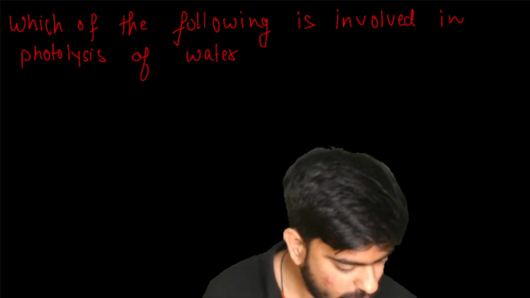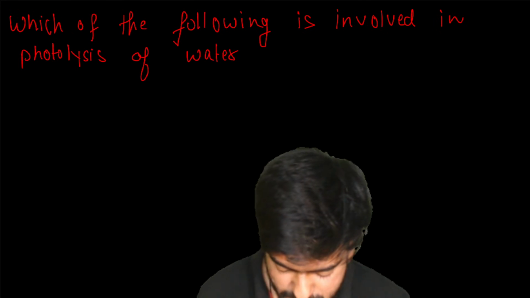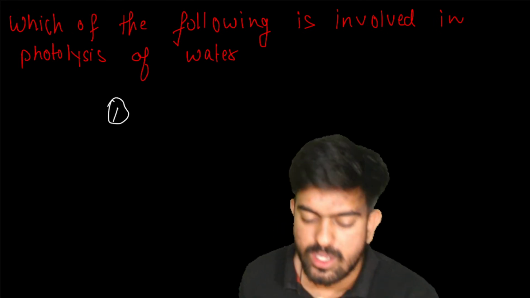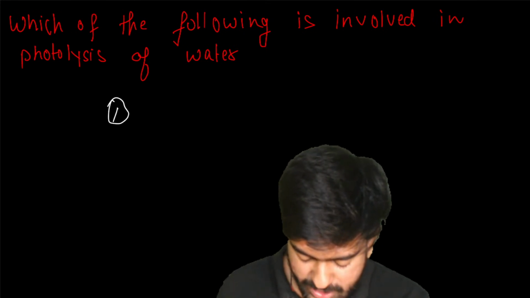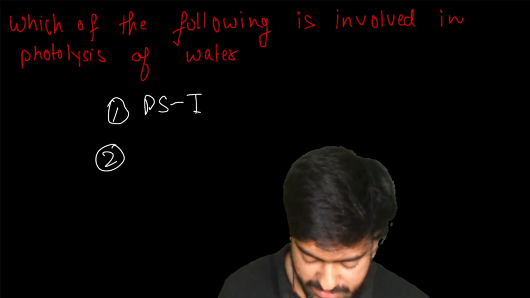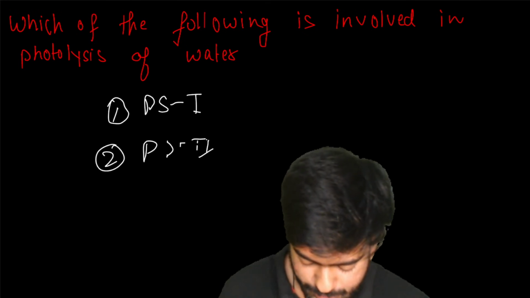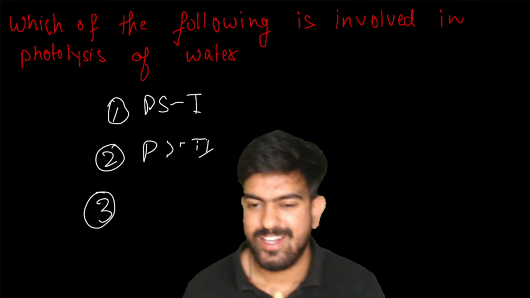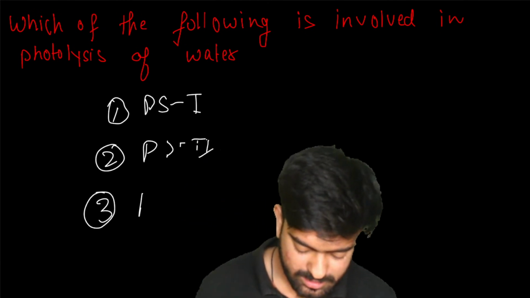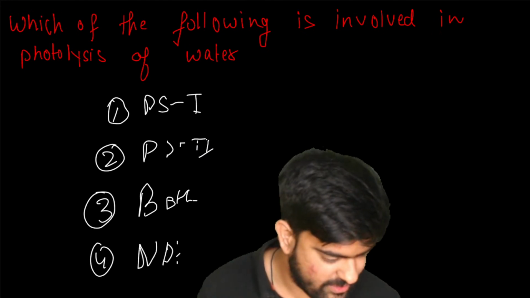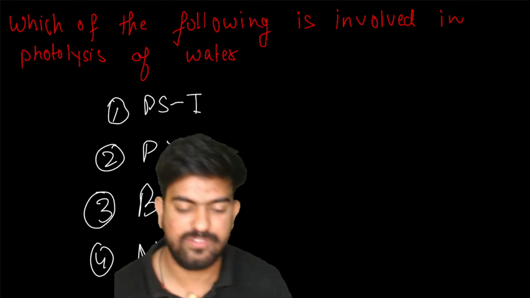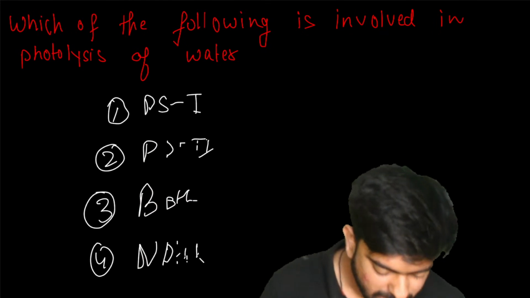Let me check who is going to answer this question. Number 1 we have is PS1. Second we have is PS2. Third we have both, and fourth we have none. What happened to my handwriting? Okay, answer me.